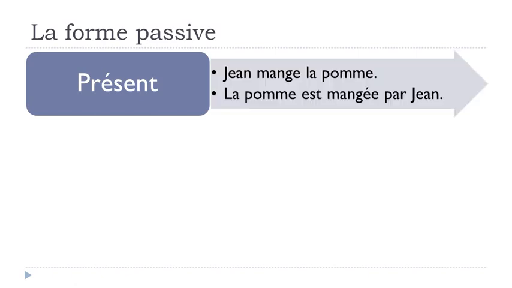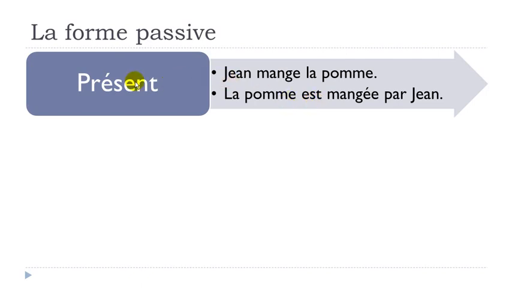Let's take another example. I did put la pomme instead of une pomme, but technically it's the same. The important thing is that this passive form will be possible at the present, or even at the future, at the passé composé, at the imparfait, because the only thing that will change will be être.